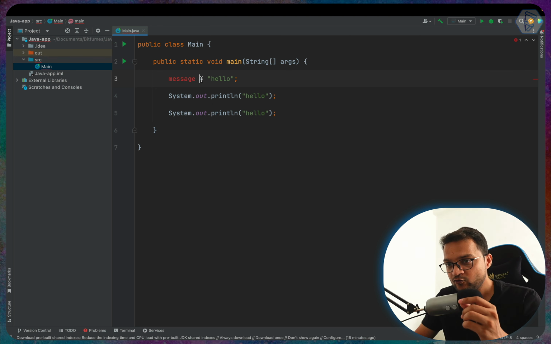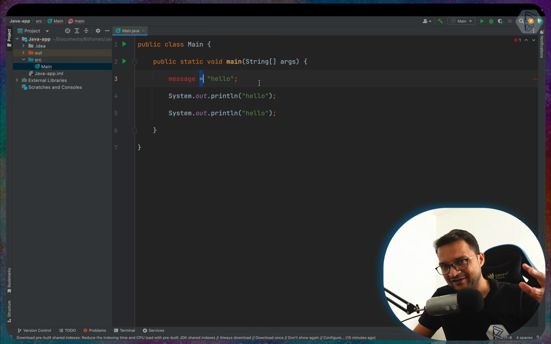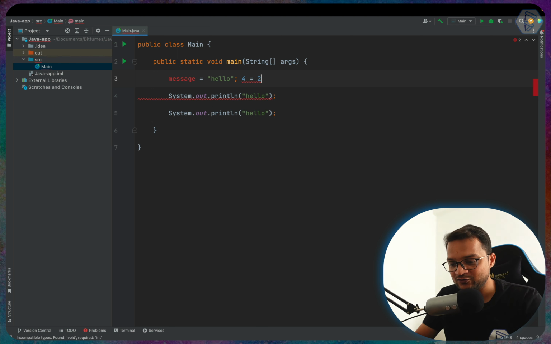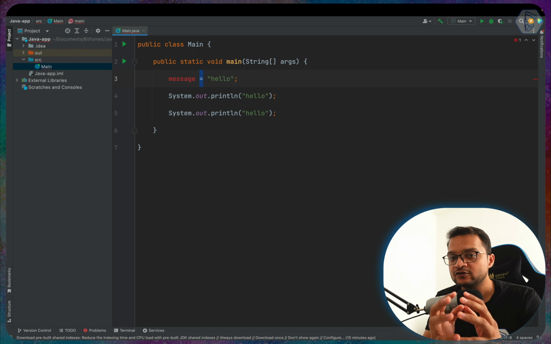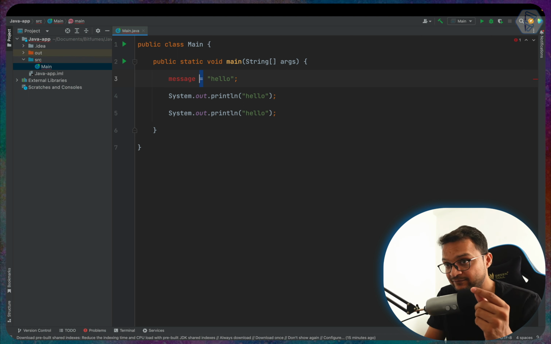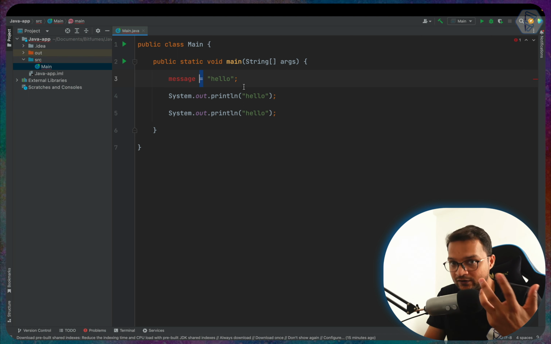This equal to sign is not a mathematical equal sign like 4 is equal to 2 multiplied by 2. This is not the thing. In programming, when you say equal to sign, that is called the assignment operator. Whatever the value we have on the right side of this assignment operator, which is equal to, what is the right side?